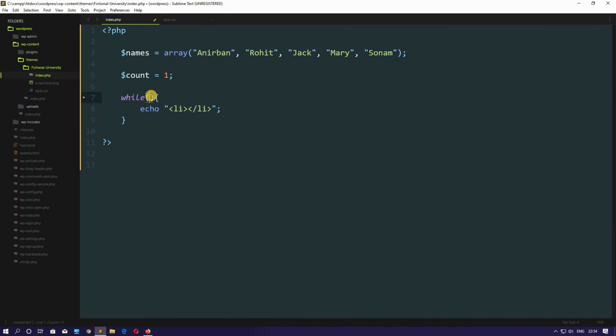So till the condition is true, it will execute this statement. Once the condition inside this bracket is false, it will stop executing the process. So the dollar count is less than or equal to 100, and inside here we will write the dollar count variable.